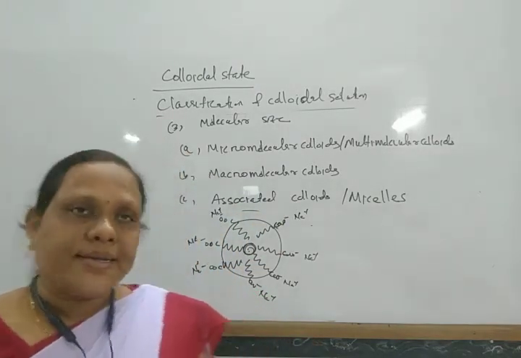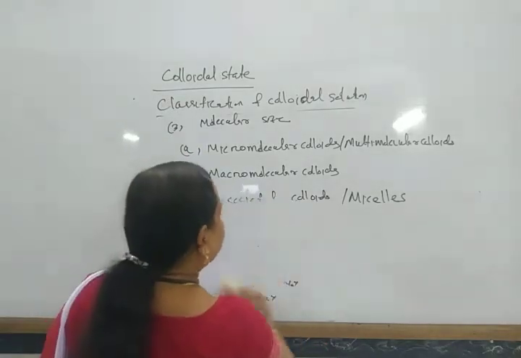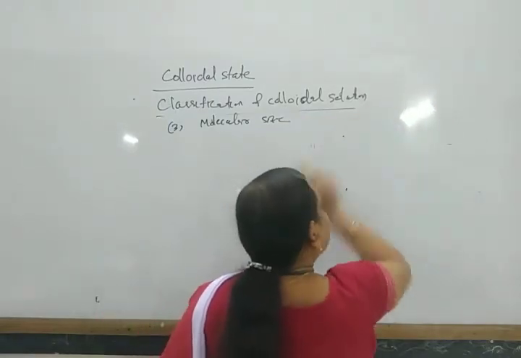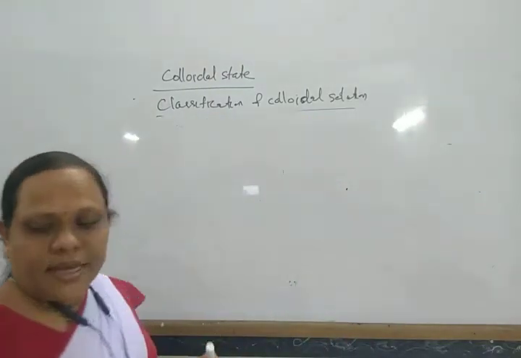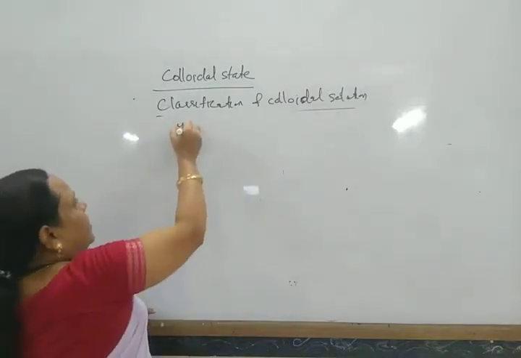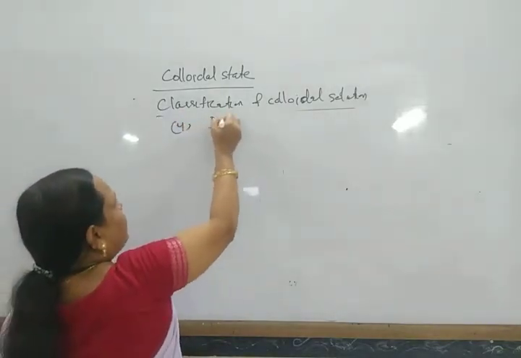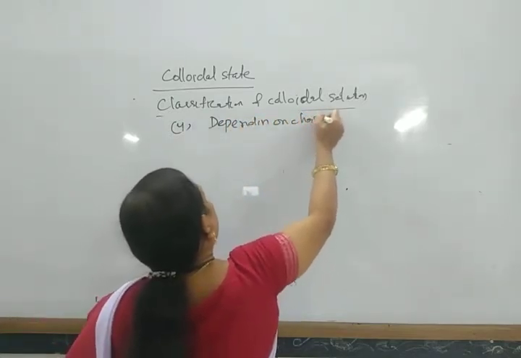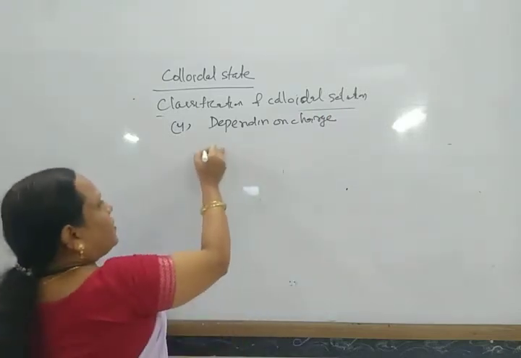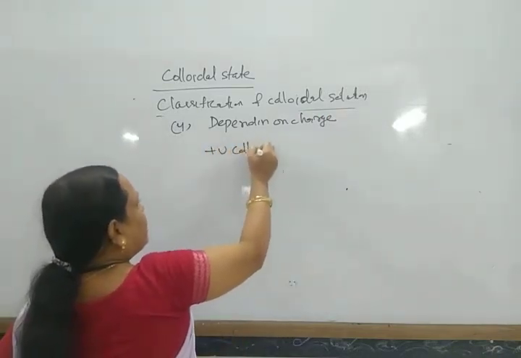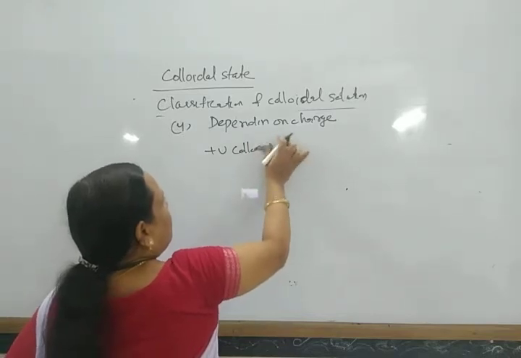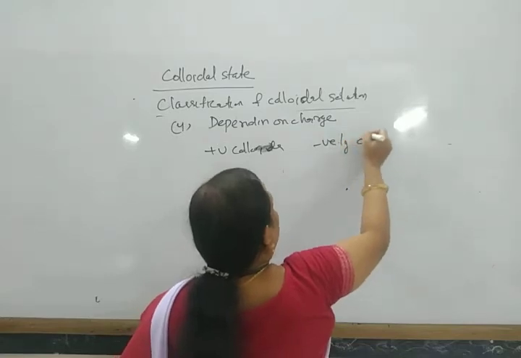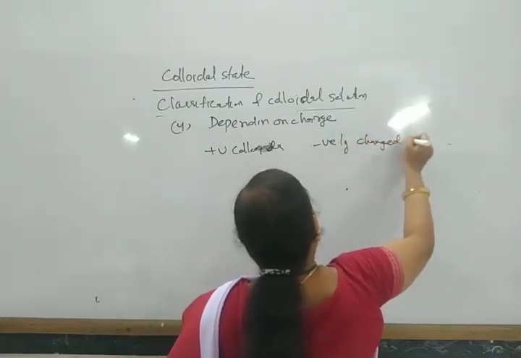Again, these colloidal particles are classified into two types depending upon the charge of colloidal particles, that is positively charged colloids and negatively charged colloids.